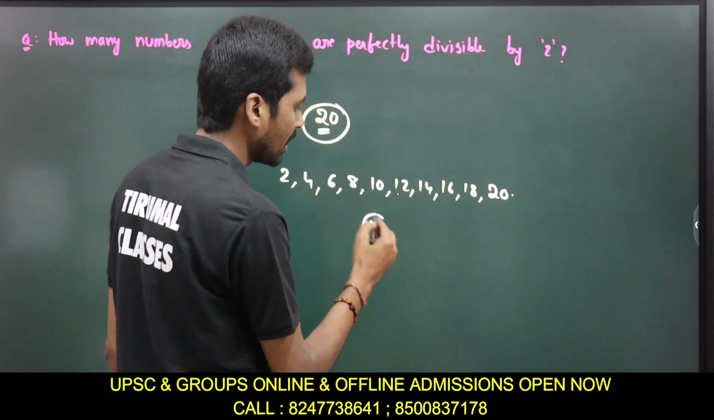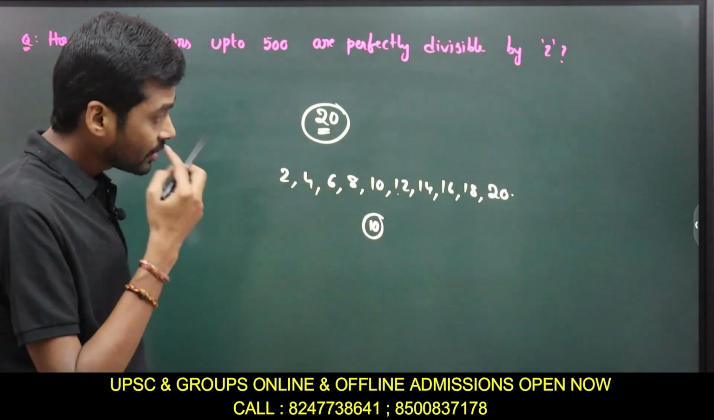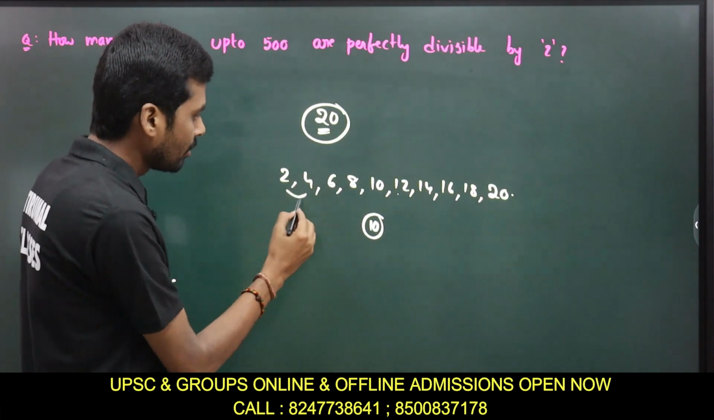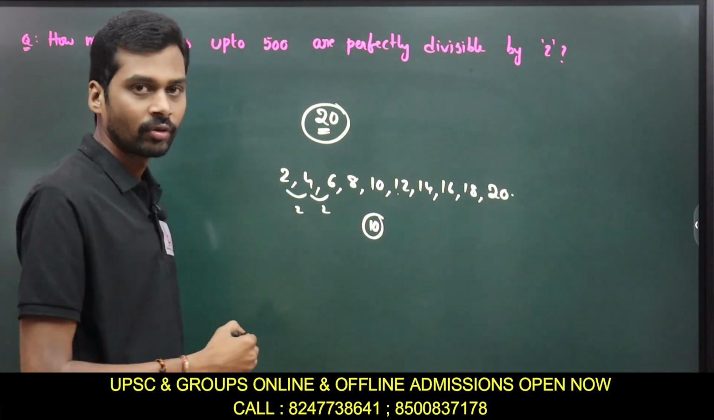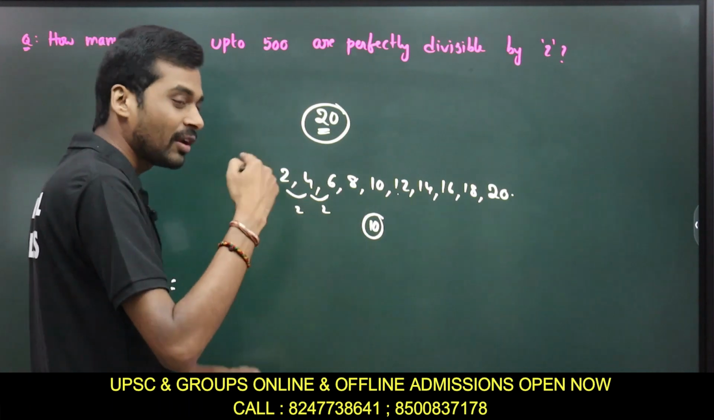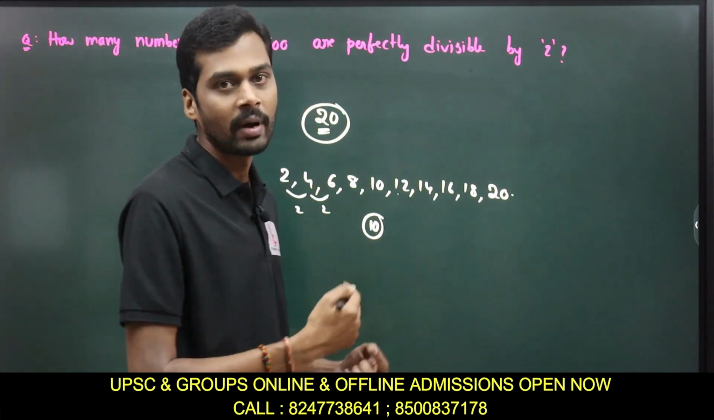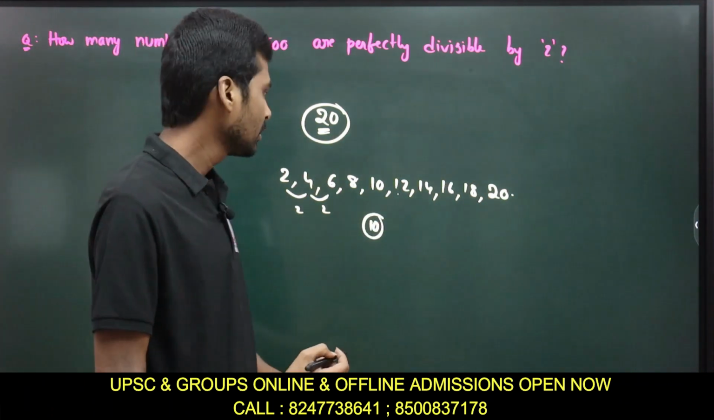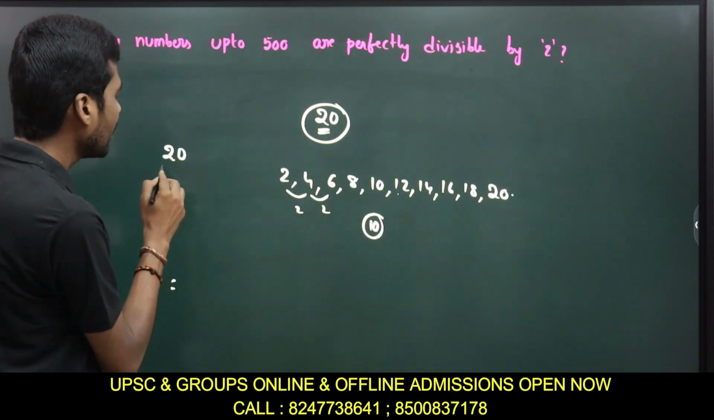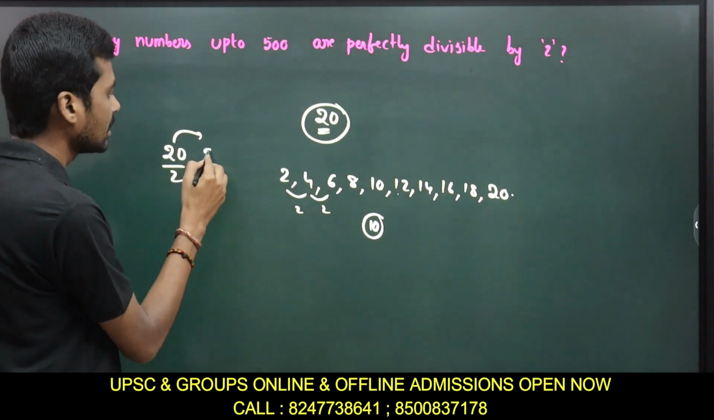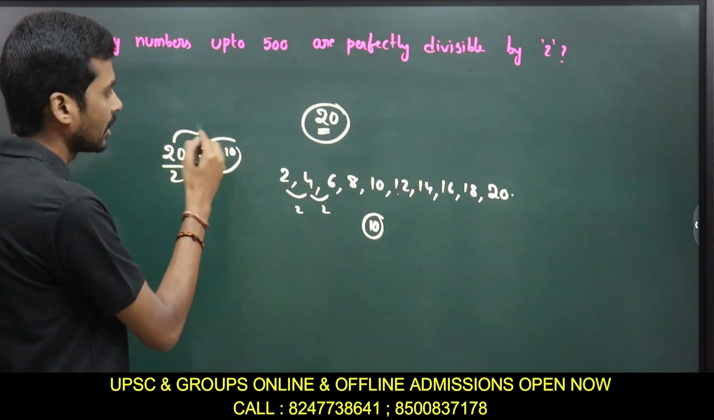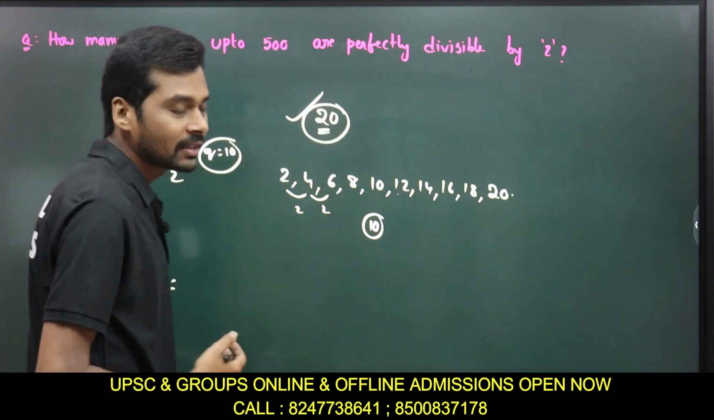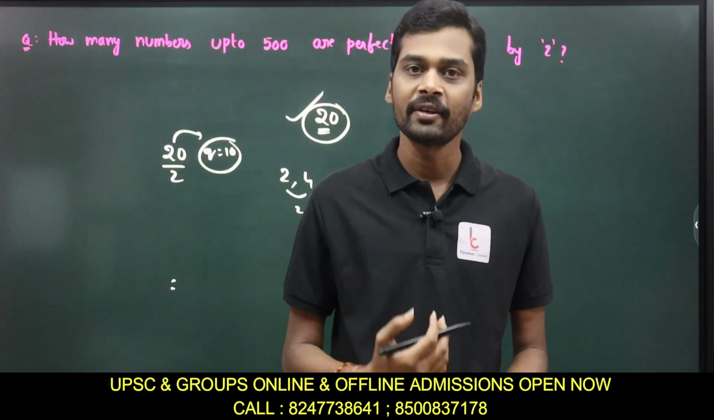So how many numbers do we have? 10. If you observe the complete sequence, we take the difference of 2, which is nothing but after every 2 numbers, we get a multiple of 2. So can I say that without writing all these numbers, when I divide this 20 with 2, the quotient part is your answer, q is equal to 10. Can I say that 10 numbers up to 20 are perfectly divisible by 2?